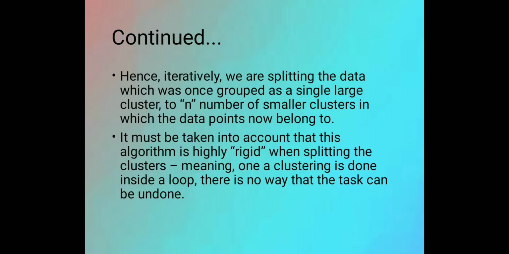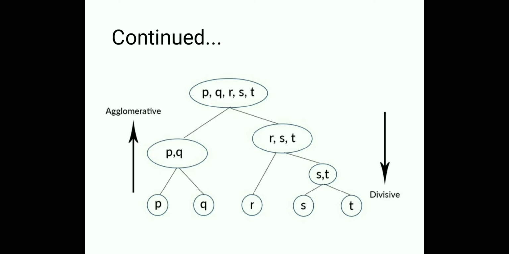Hence, iteratively, we are splitting the data which was once grouped as a single large cluster into n number of small clusters to which the data points now belong. It must be taken into account that this algorithm is highly rigid when splitting the clusters, meaning once a clustering is done inside a loop, there is no way that the task can be undone. Here is a diagrammatical representation of agglomerative and divisive cluster function.